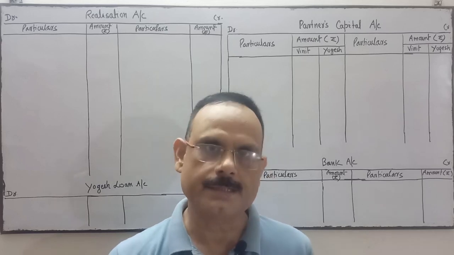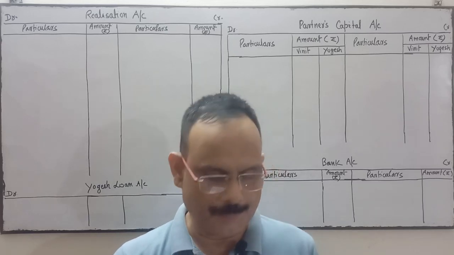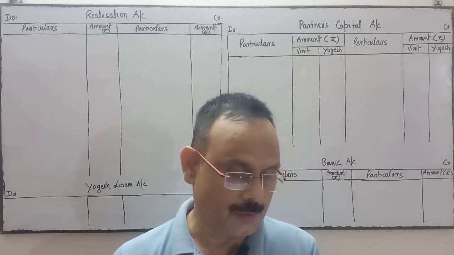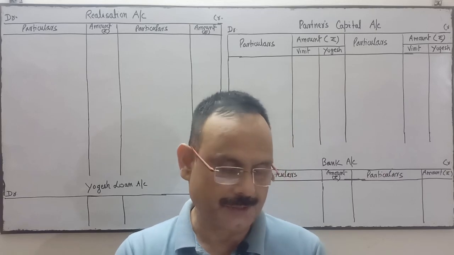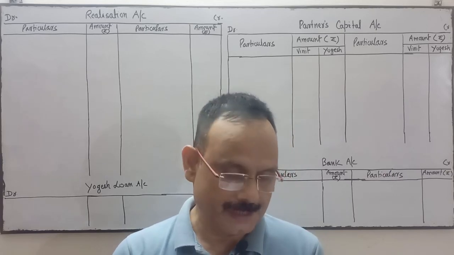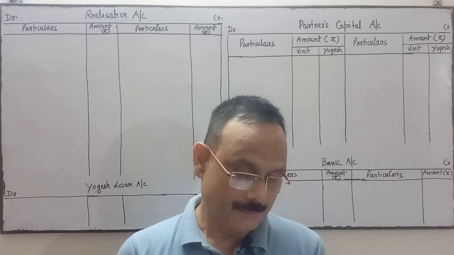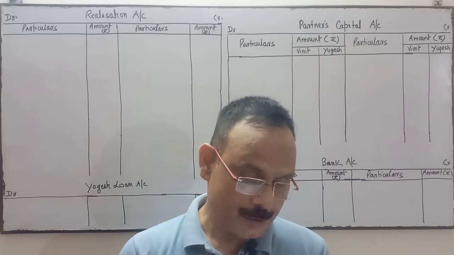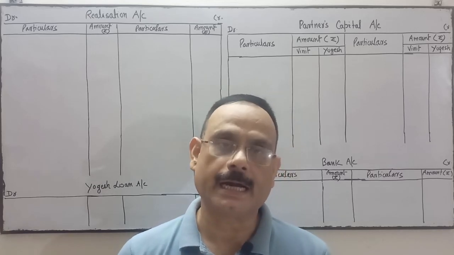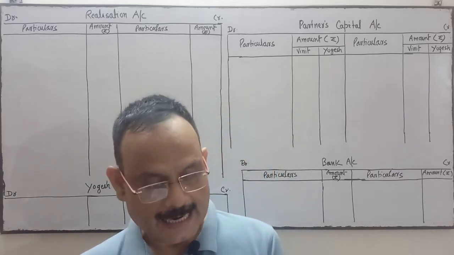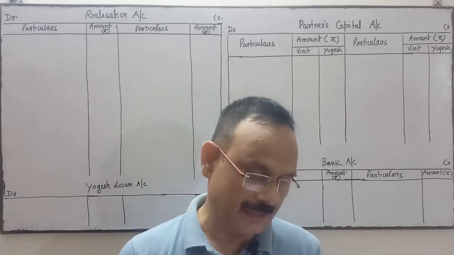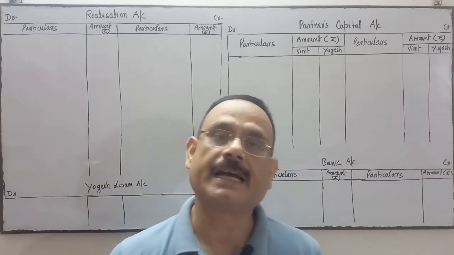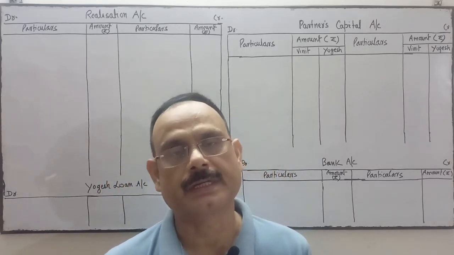So the question is, following is the balance sheet of Vineet and Yogesh as at 31st March 2015. In the balance sheet, liability side, if you see, creditors is there, Mrs. Vineet's loan, means wife loan, Yogesh loan, investment fluctuation fund and capital of both the partners. Asset side: bank, stock, investment, debtors less provision for doubtful debts, fixed assets and profit and loss account in asset side.